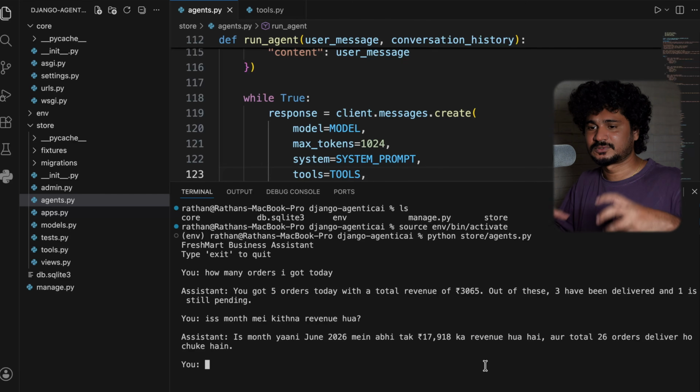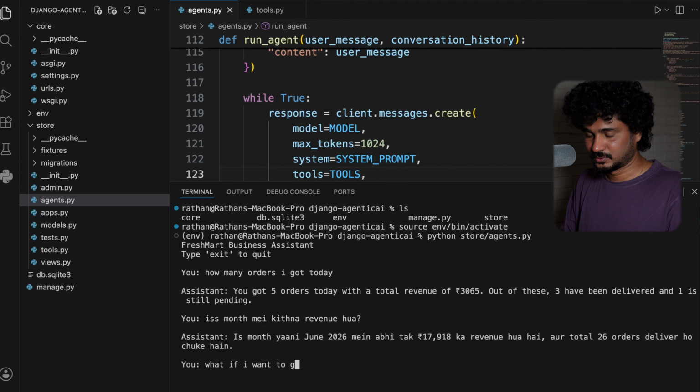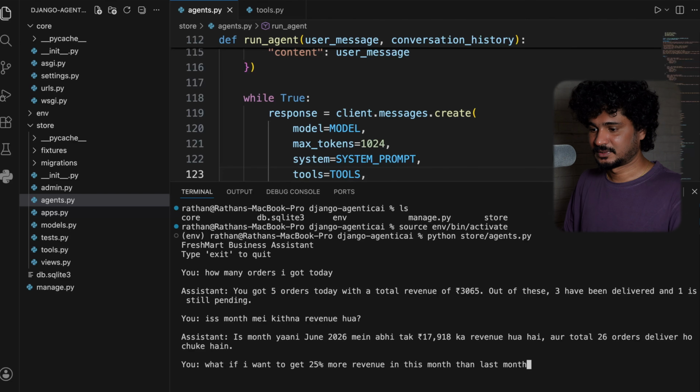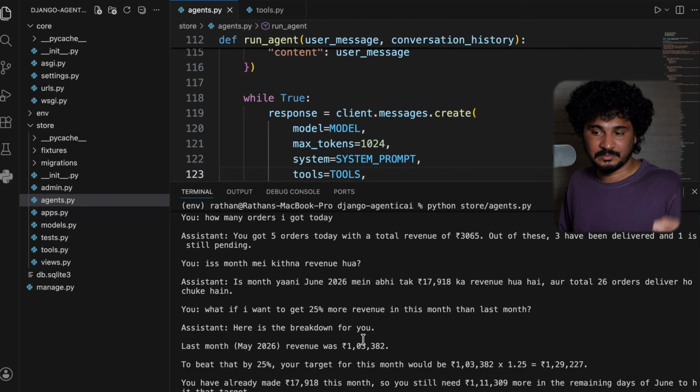Okay, so I do ask some tricky questions now. What if I want to get 25% more revenue this month than last month? Okay, let's see what it says. This is actually the real data. Okay, so it has access to our database.